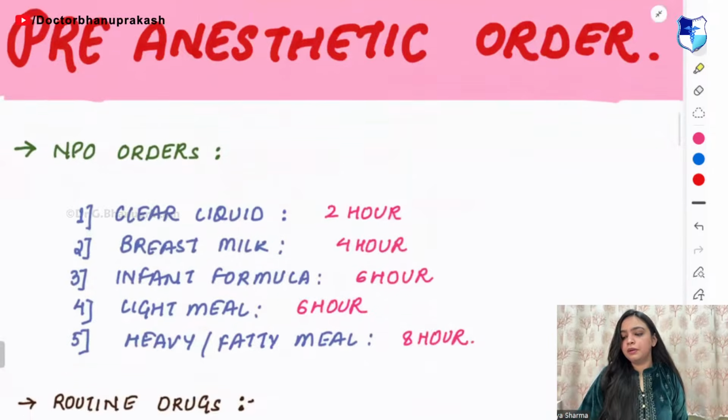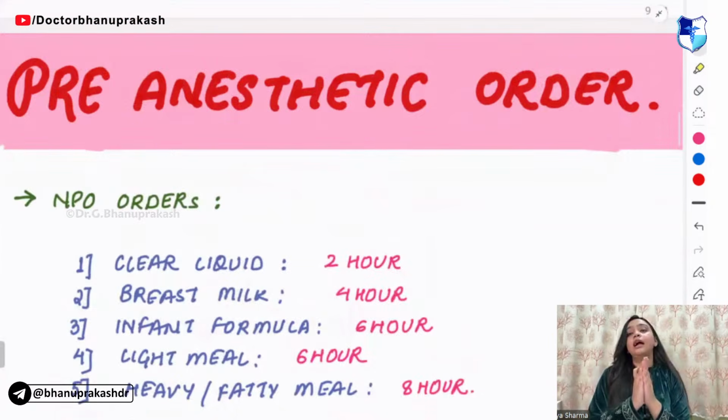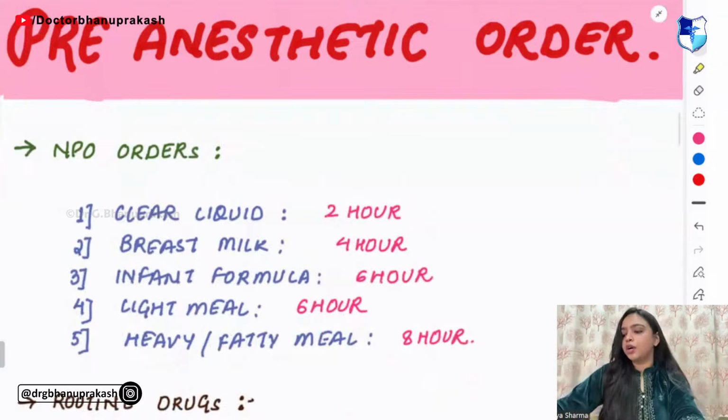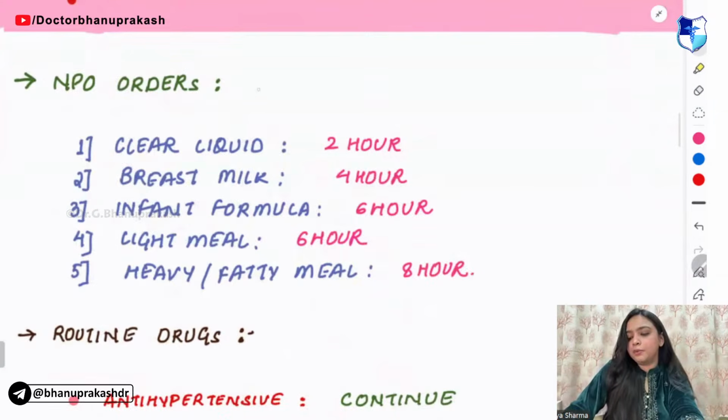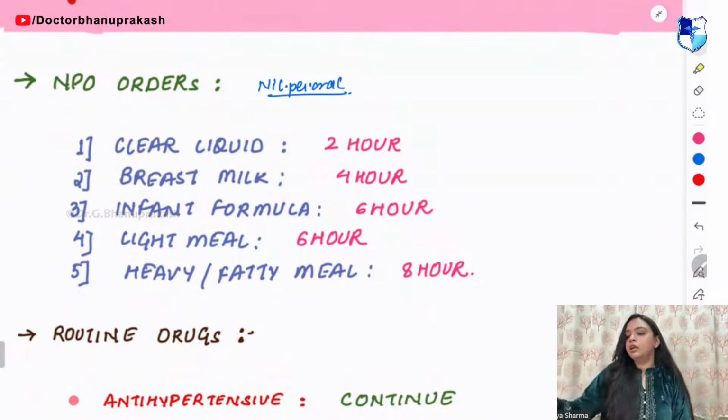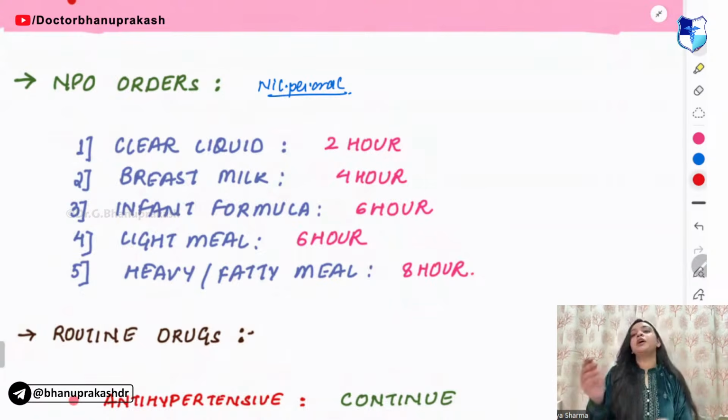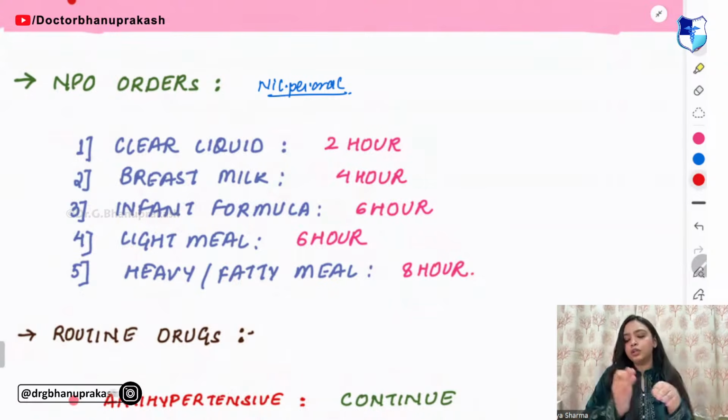So we will move on to the next thing, that is pre-anesthetic orders. In the pre-anesthetic orders, the first thing you need to know is NPO. What is NPO? NPO means nil per oral. Now here you need to remember the table of 2.